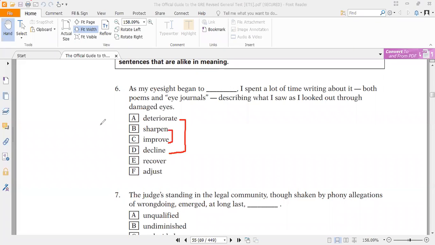Now look at the question. As my eyesight began to blank, it can be sharpen or deteriorate. Focusing on the later part, I spent a lot of time writing about it, both poems and eye journals, describing what I saw as I looked out through damaged. So definitely the option choice should be deteriorate and decline.